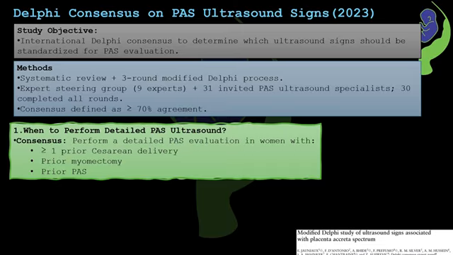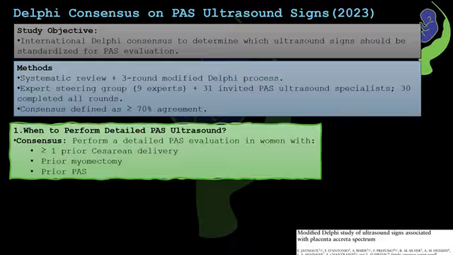The objective of the study was to bring international experts together and decide which ultrasound markers should be standardized for Accreta spectrum evaluation. The authors carried out a systematic review and then followed a 3-round modified Delphi process. A group of 9 experts coordinated the study, and 31 Accreta spectrum ultrasound specialists were invited, out of which 30 completed all 3 rounds. Consensus was defined as more than 70% agreement.